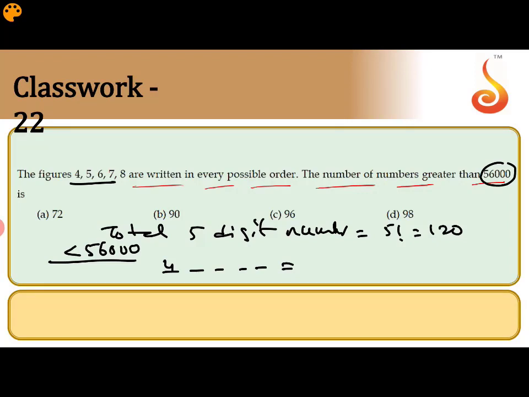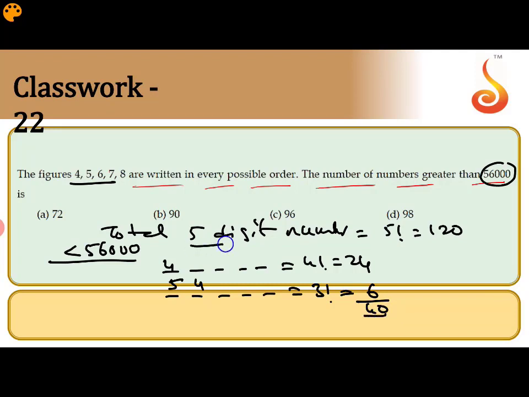If starting with 4, the number of 5-digit numbers: the first position is 4. How many are left? 4 positions. That is 4 factorial, that is 24. Next, you can give the choice for 5. Since we want less than 56,000, the second position should be 4. Then only we will get a number less than 56,000. If the second position is 4, these two positions are fixed. How many are left? 6, 7, 8. Means 3 digits are left. They can be arranged in 3 factorial ways, means 6 ways.